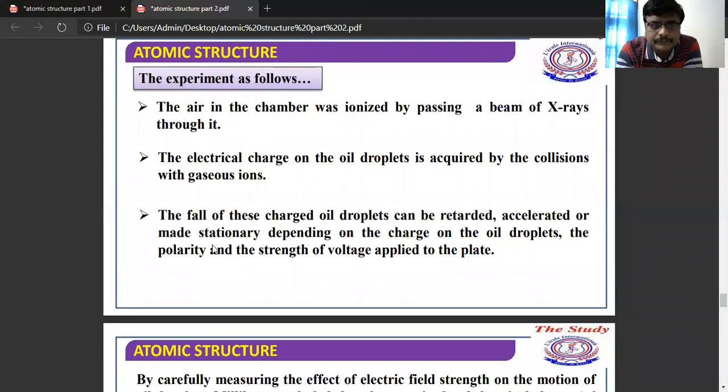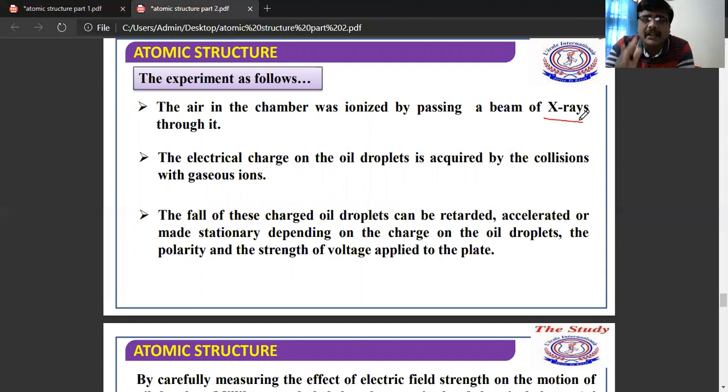And the air present in this chamber is ionized, that means it is converted into ions by a beam of X-rays passing through it. The electrical charge developed on the oil droplets is due to the collisions with the gaseous ions, because the air has been converted into ions.